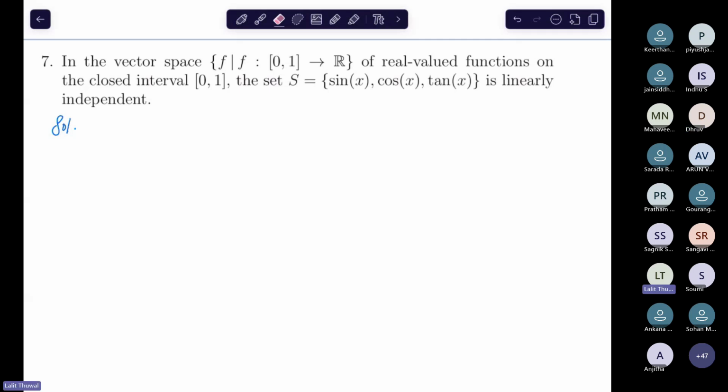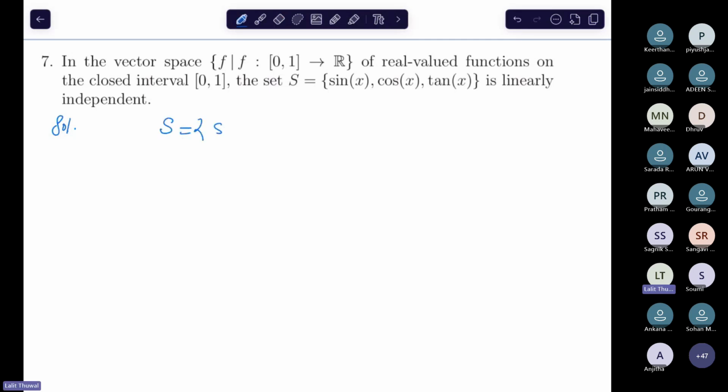Okay, so Kirtana, what is your answer? It's true, sir. They are linearly independent. Okay, so you are a UG or PG student? UG student, sir. Third year. Okay, very good. You are solving very well. Thank you, sir. Good. Happy to see that.